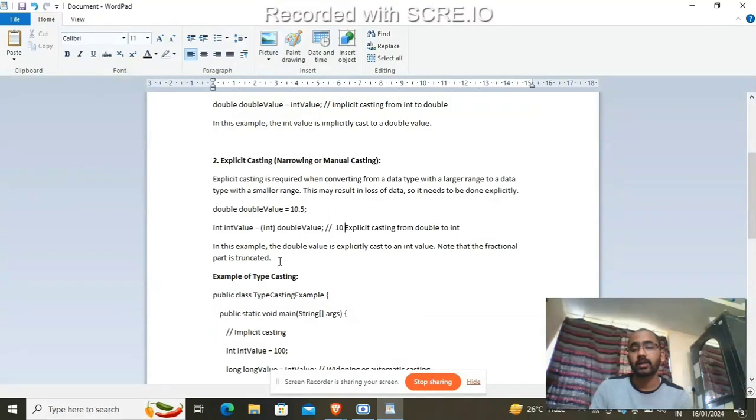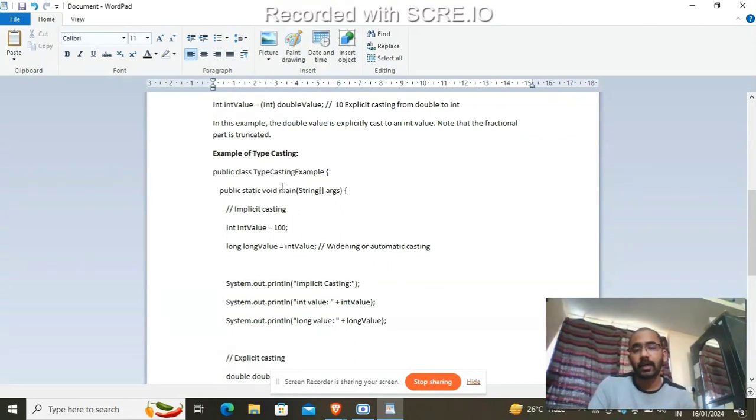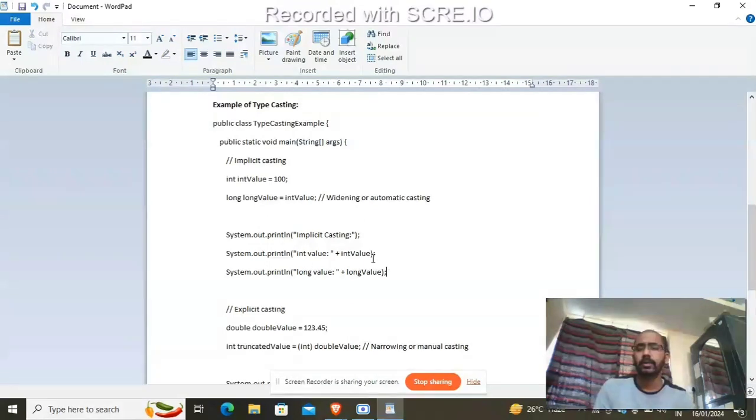Note that the fractional part is truncated, meaning deleted. That's why this happens. Some examples: in a public class, this type just declares implicit typecasting from an int value to a long value, and we get this value easily, just using these things and giving the result in the same way. I will show you in one minute.